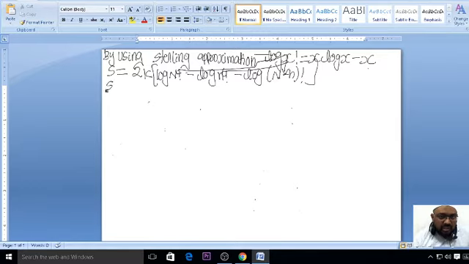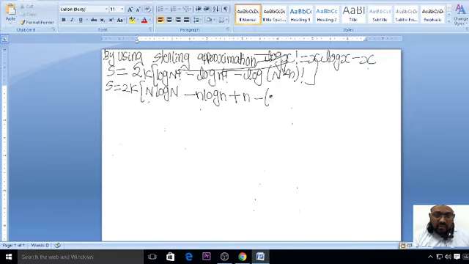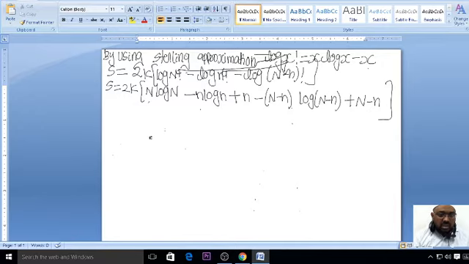So S is equal to 2k, as it is, N log capital N, minus is there. Take the minus inside: n log n, minus into minus, plus. Minus of n minus n log of N minus n, minus into minus, plus. So directly you can write minus n small n. Now you got a very clear idea regarding this.